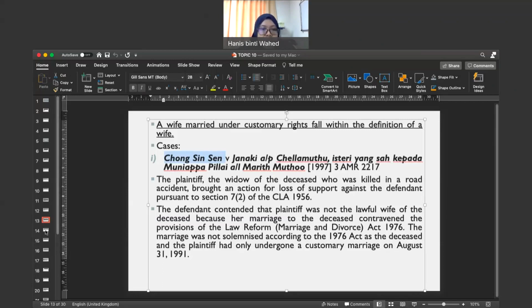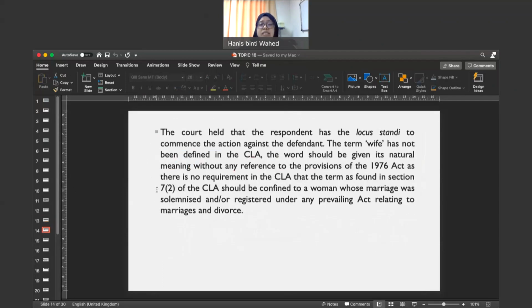But in this case, macam apa yang saya cakap tadi, the court rejected the defendant's argument. The court said that the term wife itself should not be limited to those who are married according to the law only, according to the provision under the law. Tapi it also include those who are married under customary marriages. Okay.